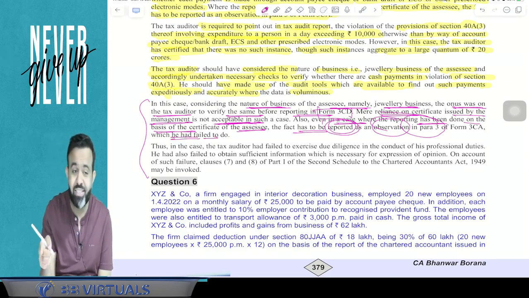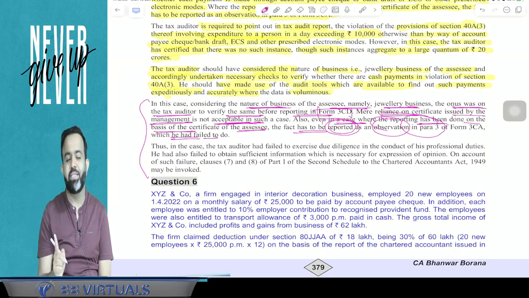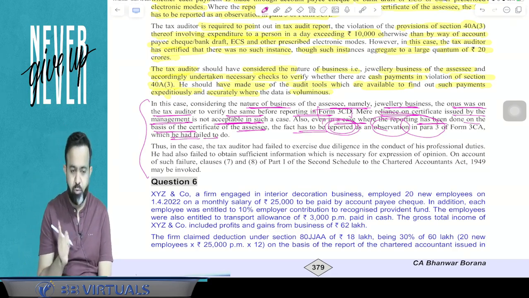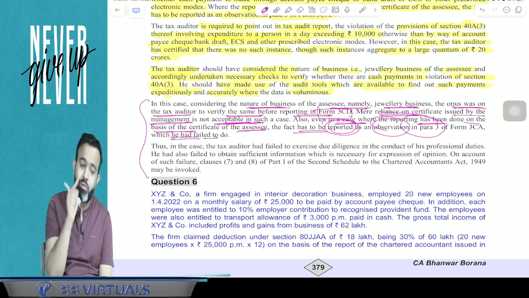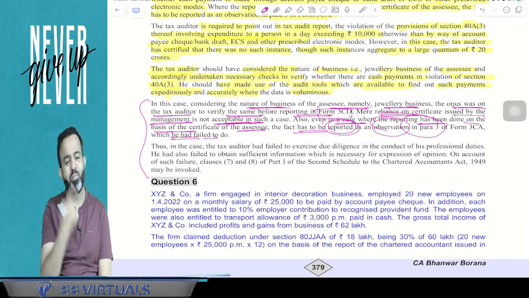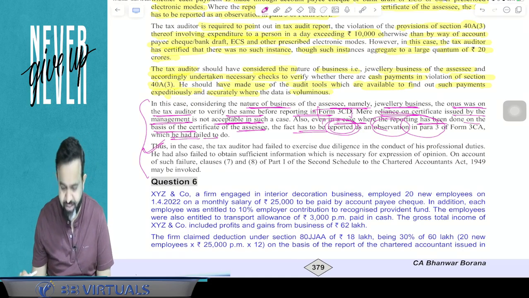So he has not mentioned it in Form number 3CA also, because as per the ICAI audit guidelines, if you rely on the certificate issued by the client, then you have to mention it in the 3CA form, but he failed to do so. So guys, he will be treated as guilty of misconduct here.